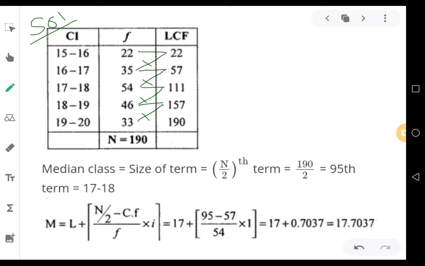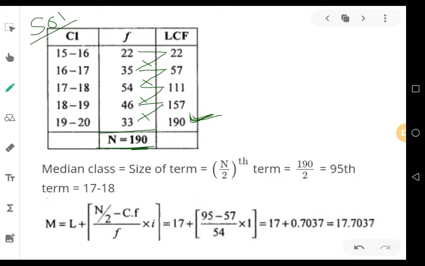And now you should total the frequency column, summation f. The sum total of the frequency column should be n, that is 190. Normally, always the last cumulative frequency will be your total. The last cumulative frequency will be your total. See, 190, that is also 190. So we have got the n value 190. Then we have calculated cumulative frequencies also. Now let us find out the median class.